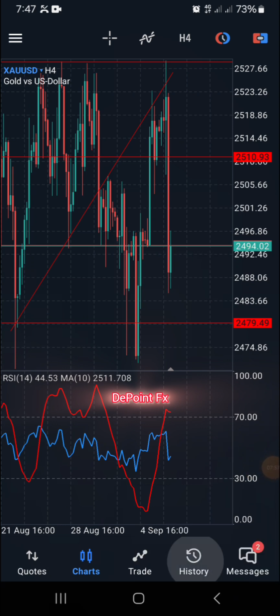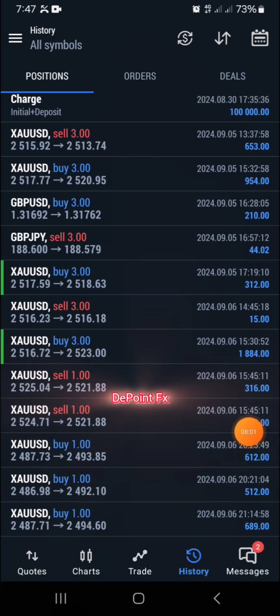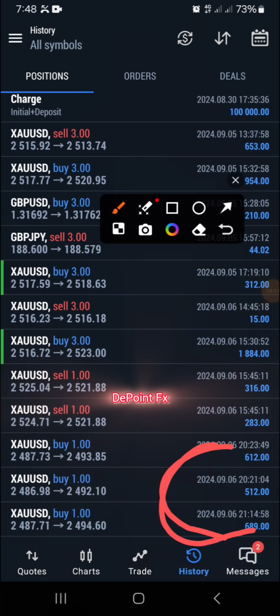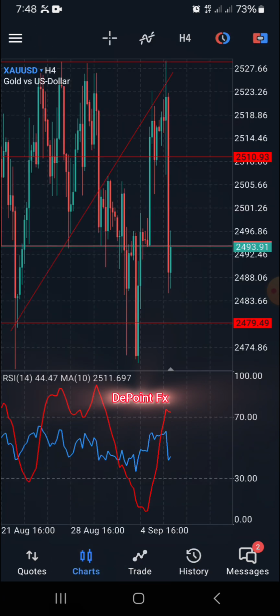If you come to my history now, these are the last 3 trades I took, this particular one here, this particular trade. These are the last 3 trades I took today. I was able to accumulate around $1,700, of which you can see. So that was how I was able to catch the pips, catch the movements of the market today.